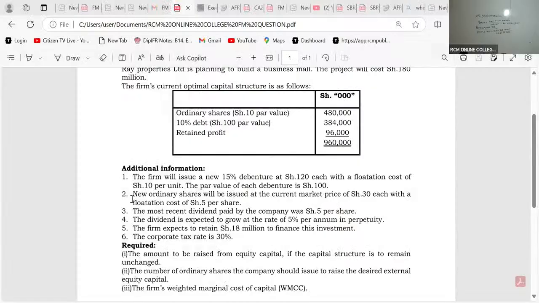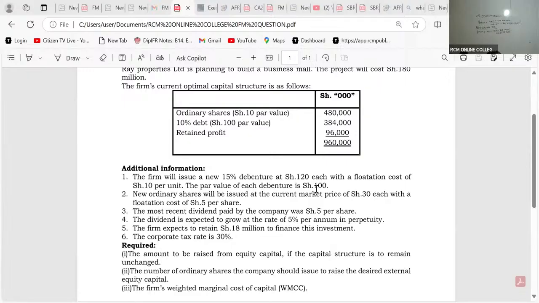You will see here: the firm will issue new 15% debentures at 120 with a flotation cost of 10. The par value, there is nowhere they are saying something like 100 million is the maximum you can get from debt. There are no restrictions here.